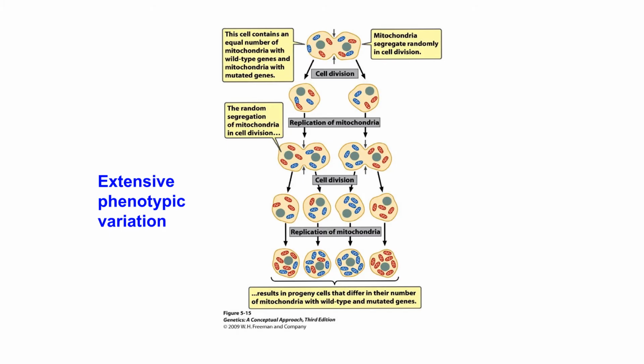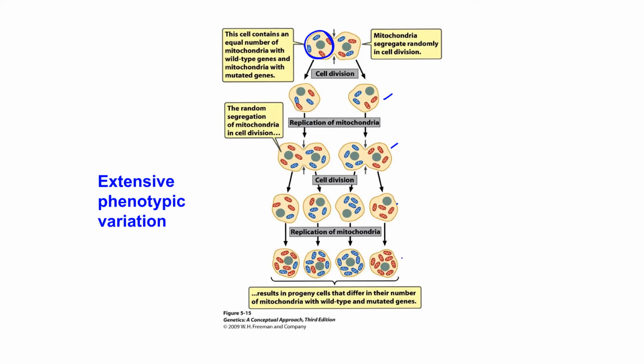Let's consider, for example, one cell where random mutation occurs within mitochondrial DNA. So you have wild type and mutated mitochondria. Now, these cells undergo several rounds of division. During each division, mitochondria segregate randomly. So what would happen after second, third, or fourth division?